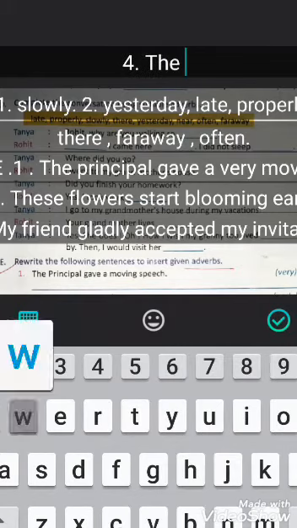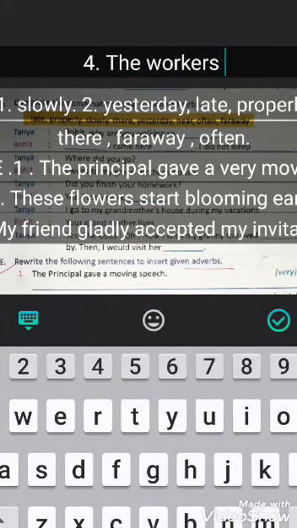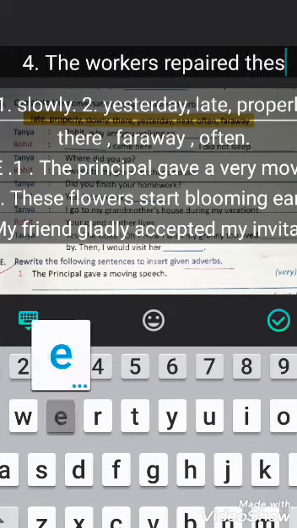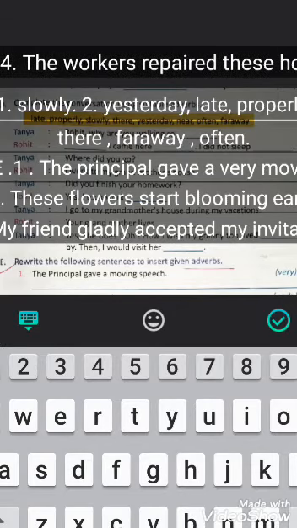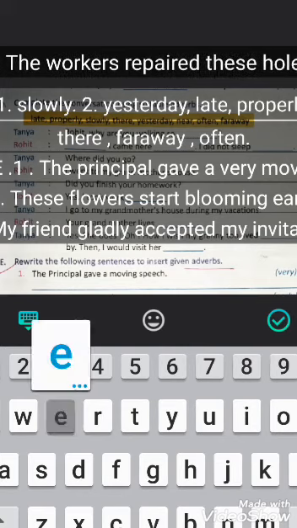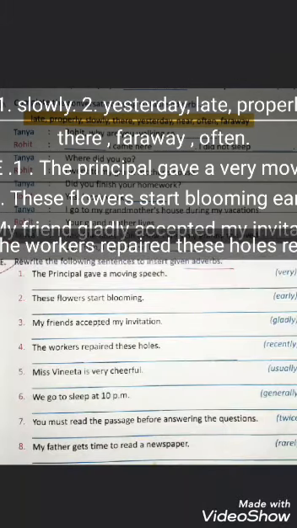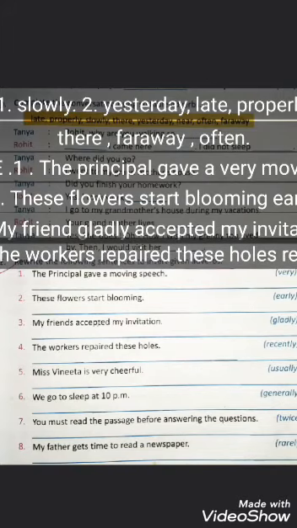The workers repaired these holes recently. Okay, because it shows the time. The workers repaired these holes recently.